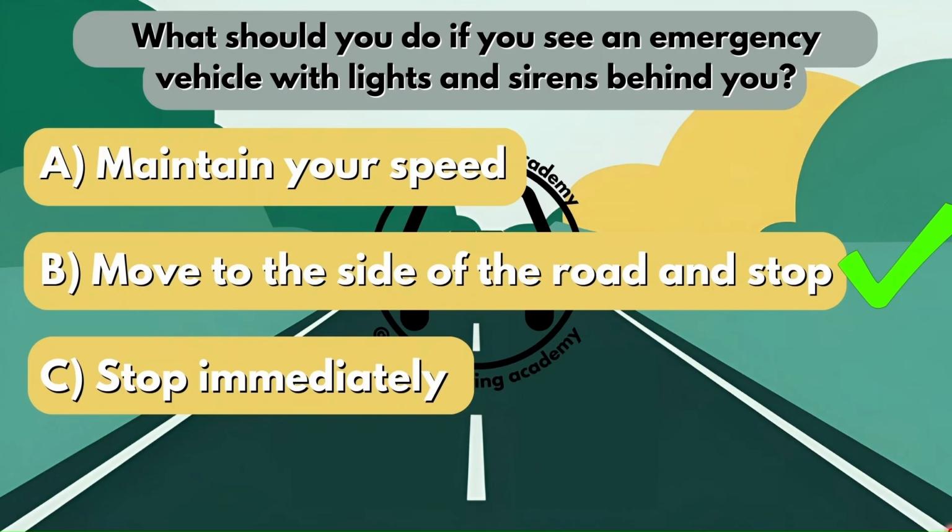But if you are on a road that has multiple lanes, then obviously you just have to change lanes and let the emergency vehicle go past. They're only telling you that you need to move to the side of the road and stop if it's on a one-lane road.